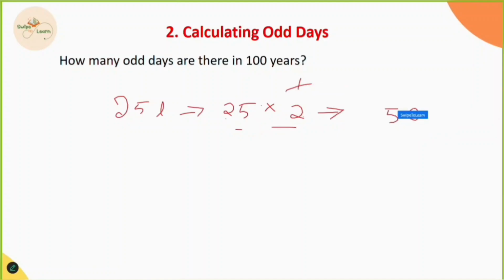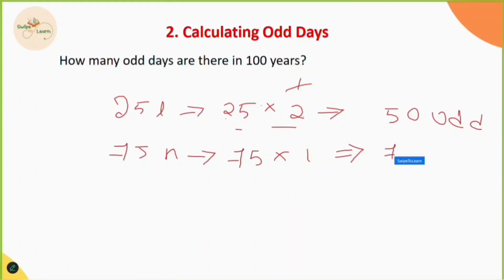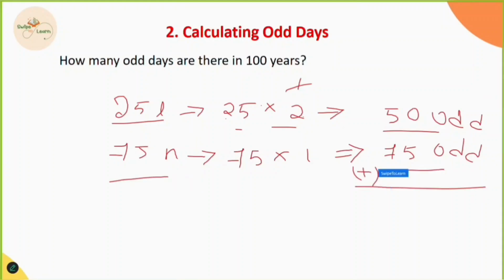So we have 50 odd days, and for the 75 non-leap years, 75 into 1 becomes 75 odd days. So in 25 leap years we have 50 odd days, and in 75 non-leap years we have 75 odd days. Now adding these two, we get 5 here, and 5 plus 7 is 12. So in total we have 125 odd days.